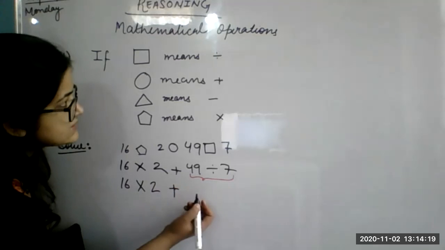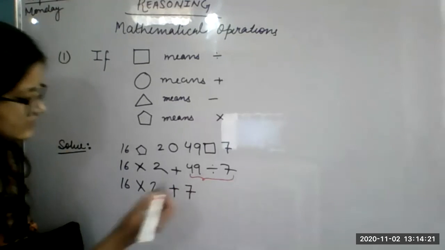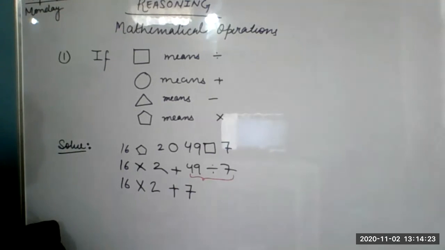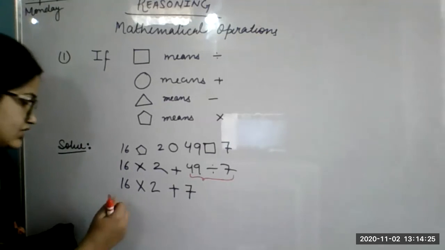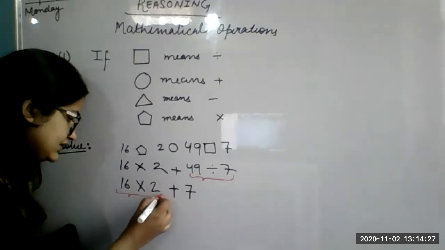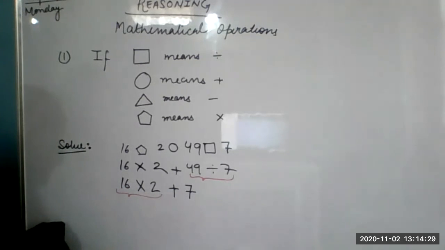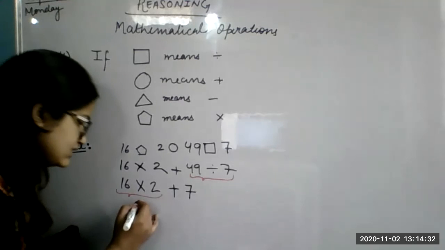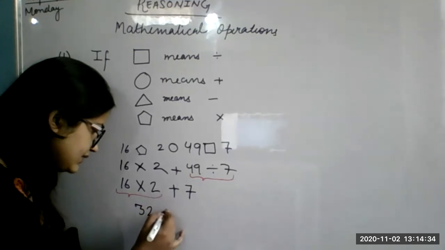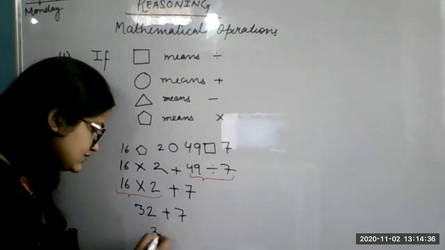Circle means plus. Then 49 divided by 7 is 7. Then what do we have to do next? Multiplication. 16 twos are 32. Very good, multiplication. 16 twos are 32. 32 plus 7 is equal to 39.